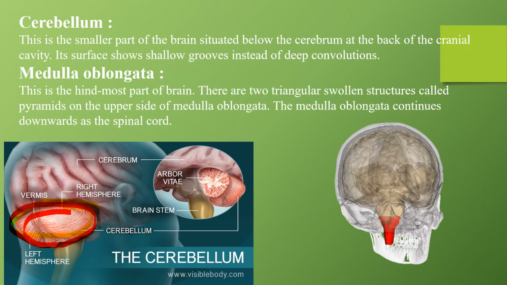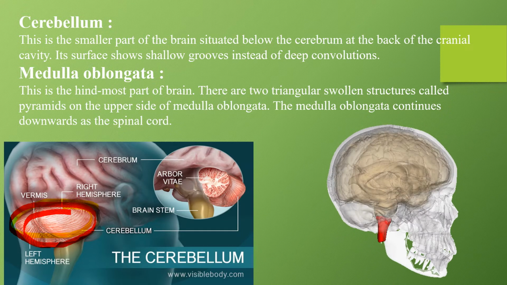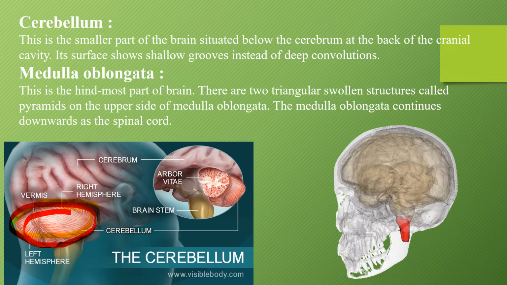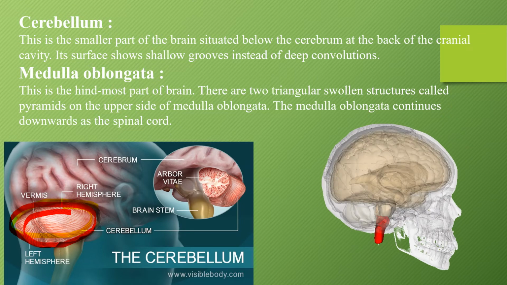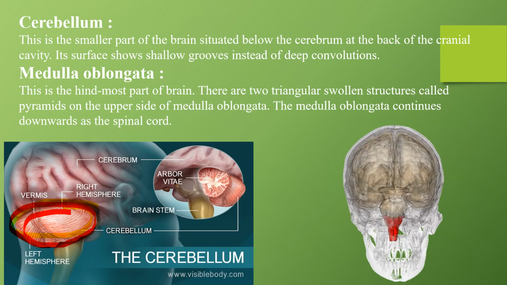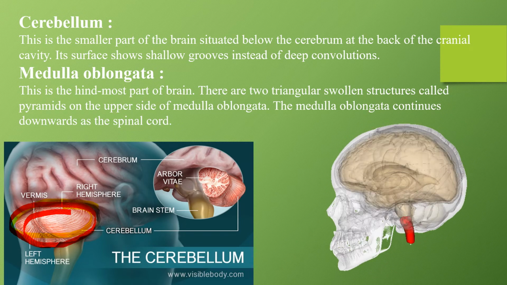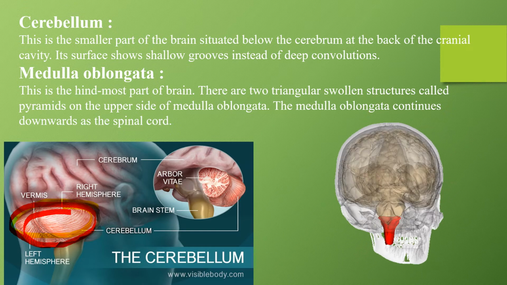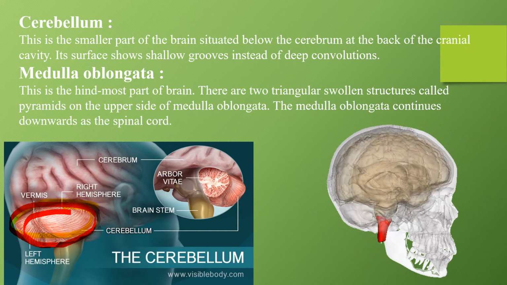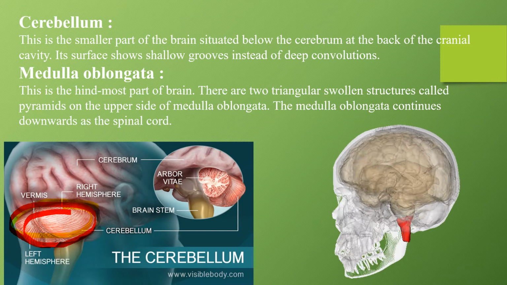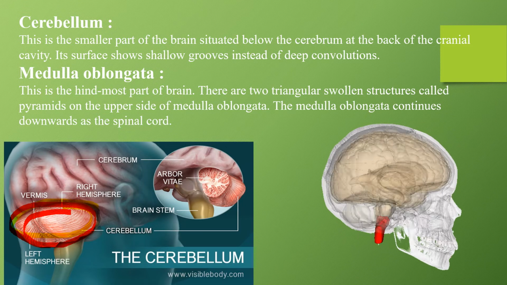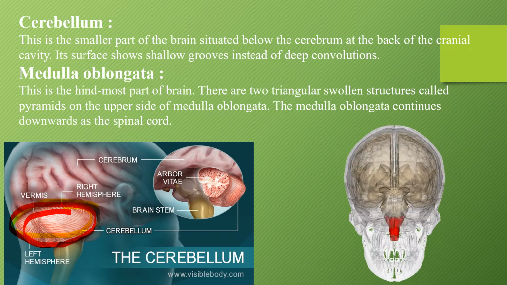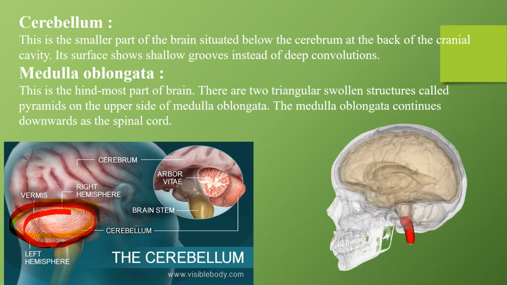Okay, the cerebellum is the smaller part of the brain situated below the cerebrum at the back of the cranial cavity. ठीक है, हमारे पीछे की तरफ है, सर के बिल्कुल पीछे, जहाँ पर हमारा नेक पड़ता है ना उसके थोड़ा ऊपर. Its surface shows shallow grooves instead of deep convolutions. So you can see here shallow grooves है, ज़्यादा deep नहीं है, हल्के हल्के से है. This is all about cerebellum that you're supposed to know in this chapter.